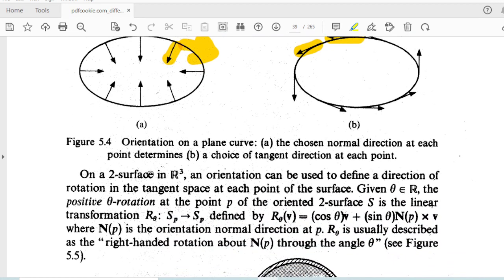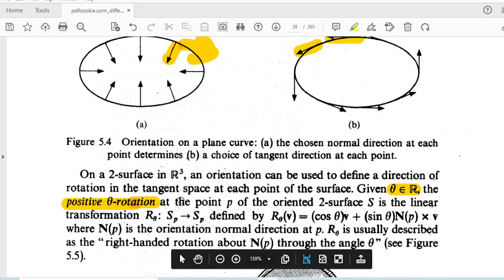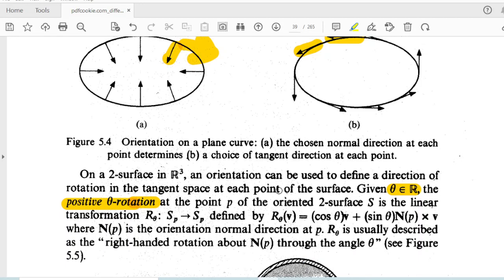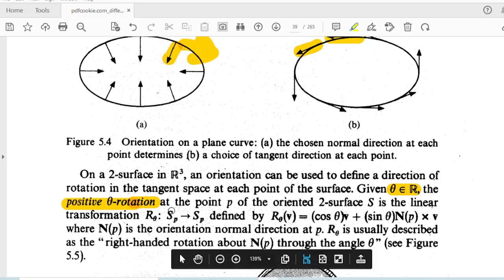And on a two surface in R3, an orientation can be used to define a direction of rotation in the tangent space at each point of the surface. So an orientation can be used to define a direction of rotation. So given theta belongs to R, theta is a point in R, positive theta rotation എന്ന് പറയുമ്പോൾ at a point, theta direction anti clockwise direction rotate ചെയ്യുമ്പോൾ we get positive rotation, theta rotation, and it is defined by R theta.